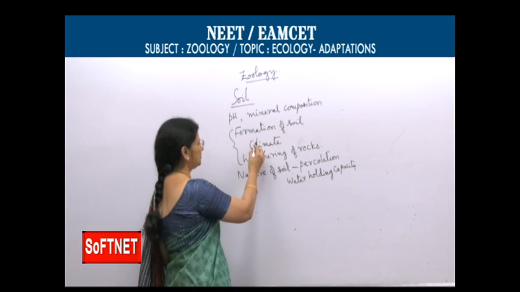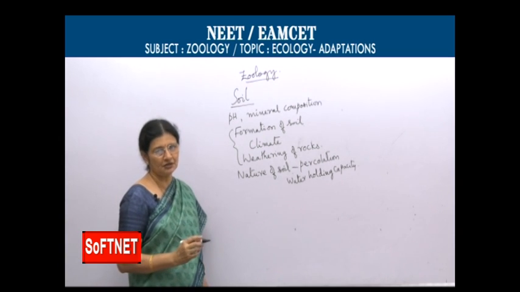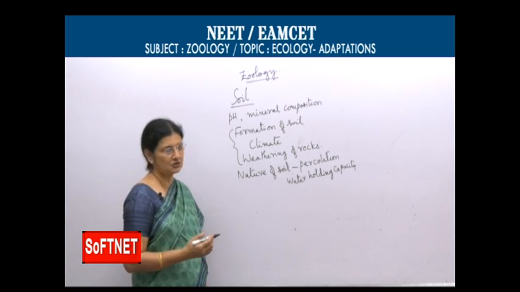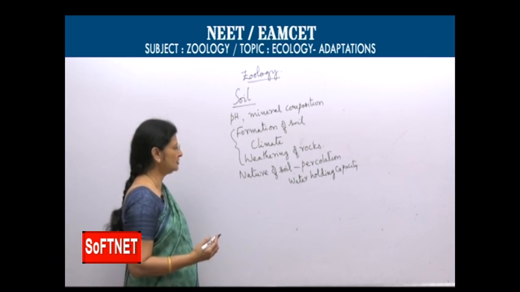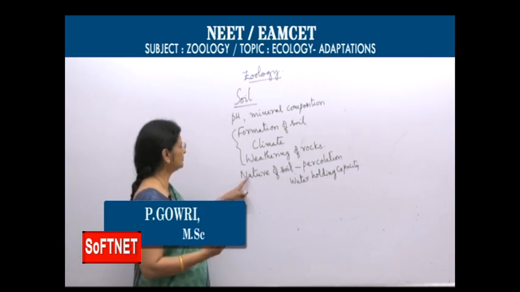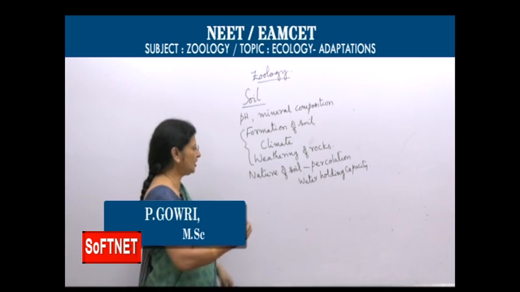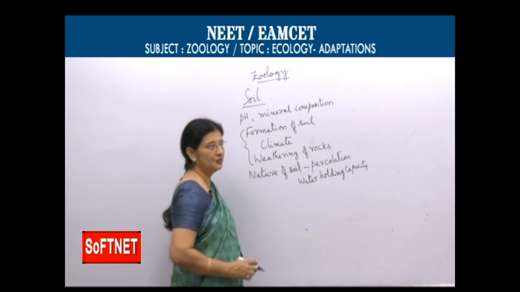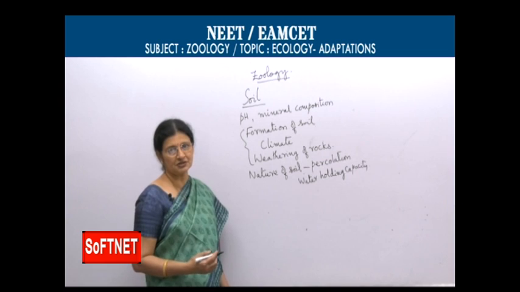All these again depend on the nature of soil. Nature of soil depends on the formation of soil, weathering of rocks and climate. Nature of soil means their pH and mineral composition. They are responsible for percolation, water holding capacity.